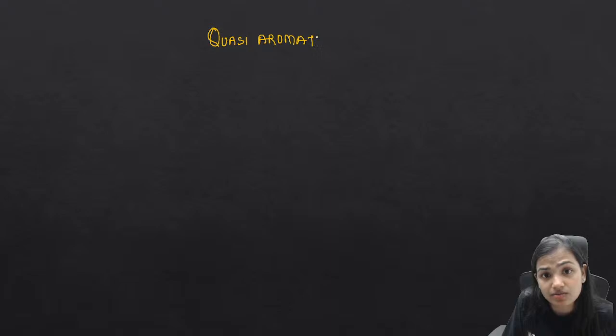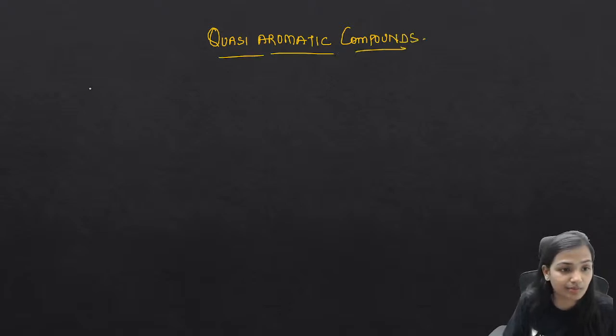So to understand quasi aromatic compounds, first we need to know what aromatic compounds are. A very short, yet very important topic.